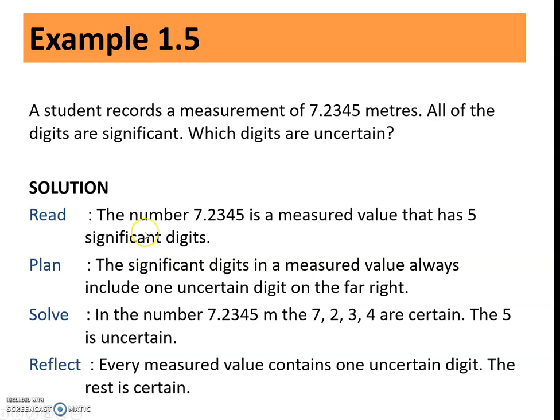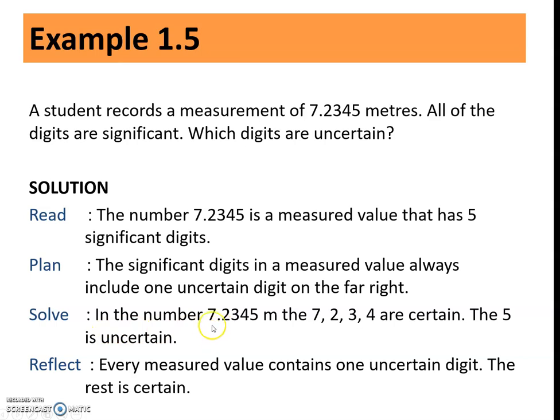Okay, the number 7.2345 is a measured value that has 5 significant digits. The significant digits in a measured value always include one uncertain digit on the far right.